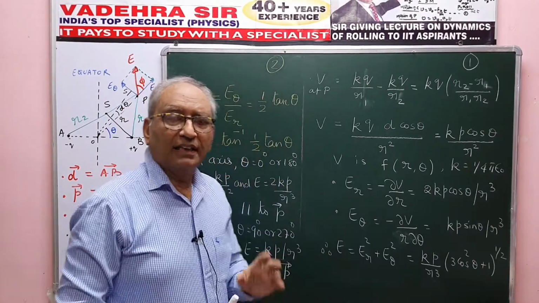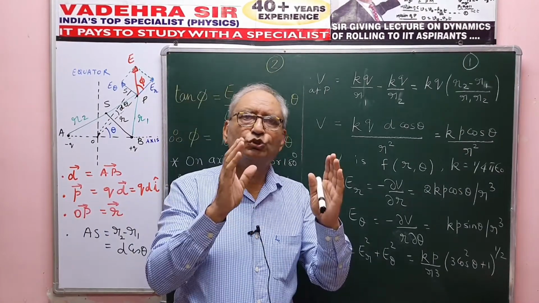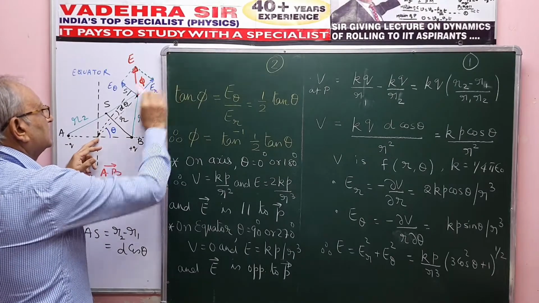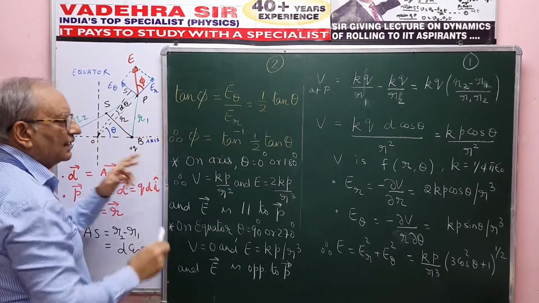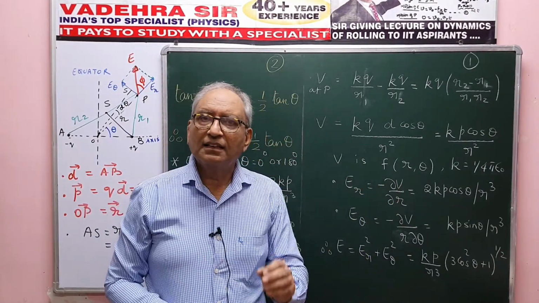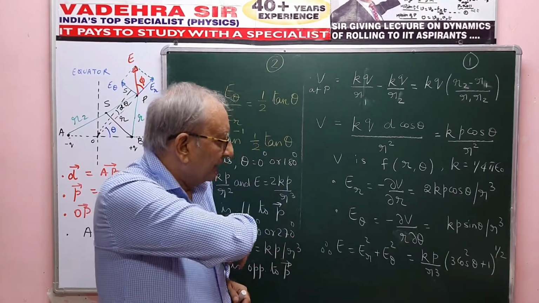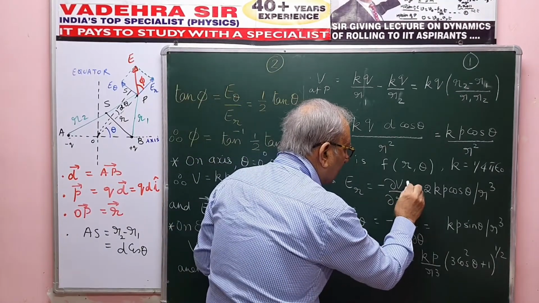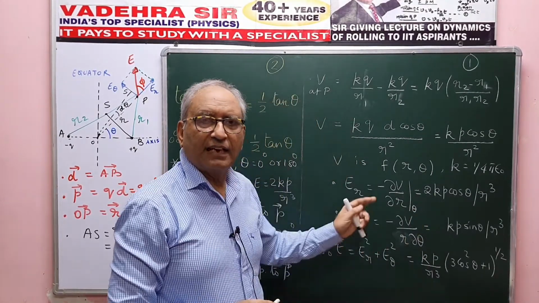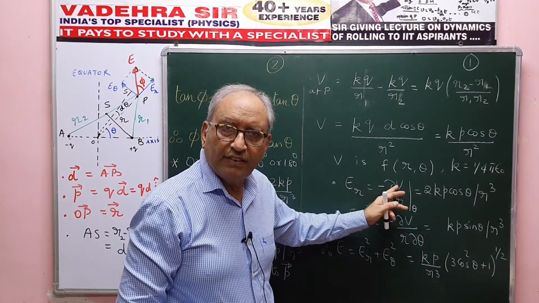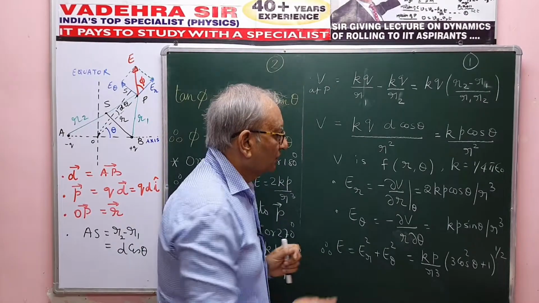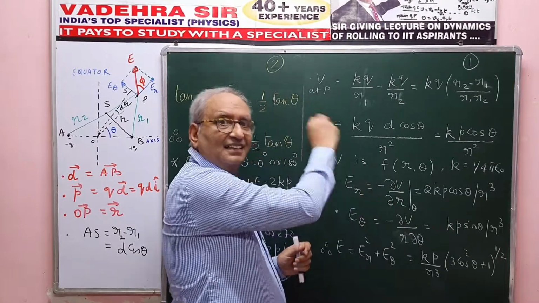So here we are. The electric intensity, we think in terms of two parts. The radial part, that is along the radius, look at that, and we call it ER. And ER will be minus dV upon dr. Now this curly d that I write is for the partial derivative. Now technically, when we write dV by dr, I should put a theta here. Now this bar theta means that when I am taking the derivative of V with respect to R, I am keeping theta constant. Remember that.